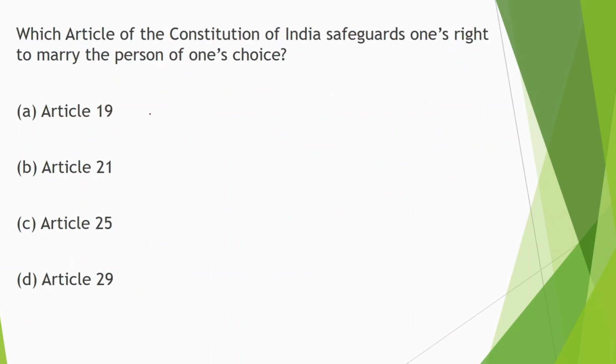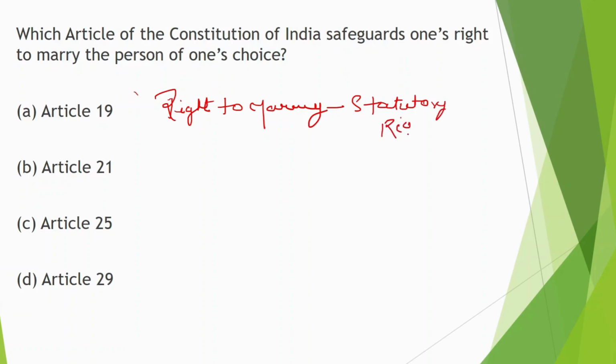Now, which article of the Constitution of India safeguards one's right to marry the person of one's choice? We have discussed in the second video that the right to marry is a statutory right, not a fundamental right. Statutory right or legal right.